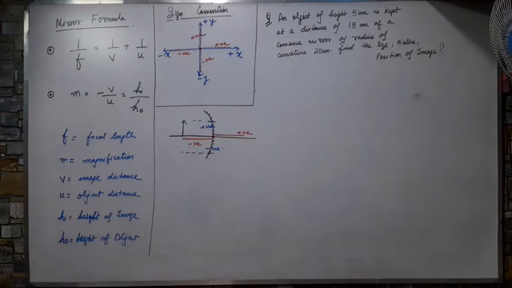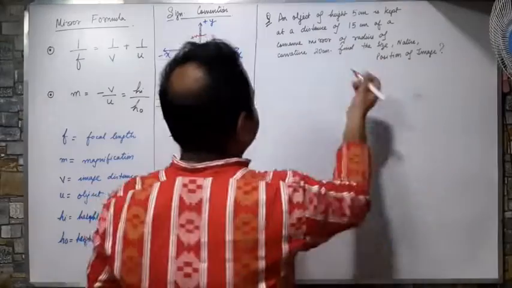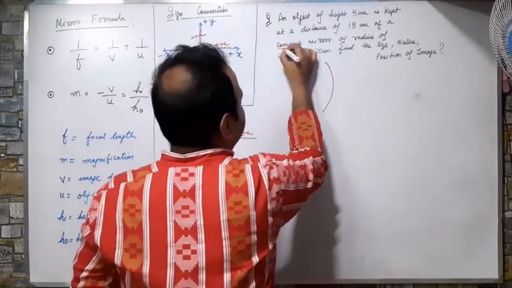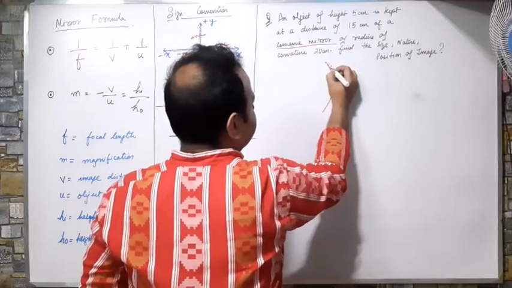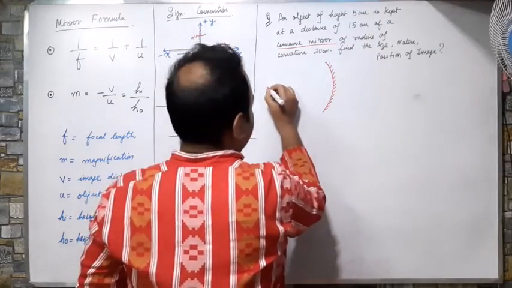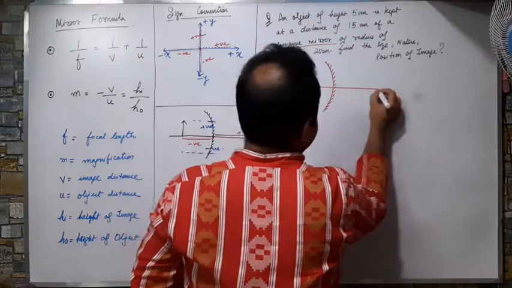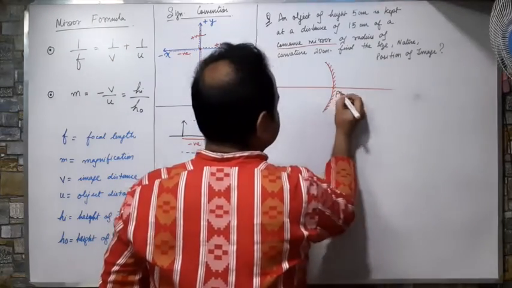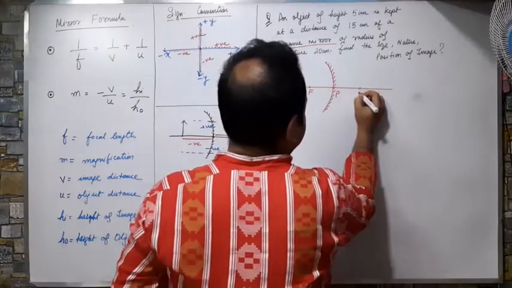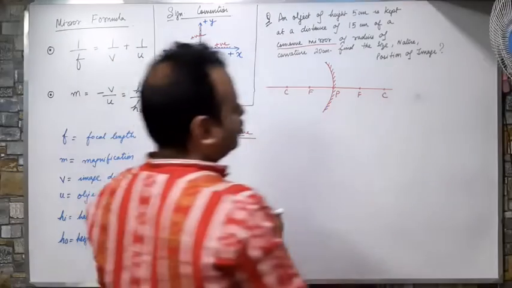Before doing this kind of numericals, the first thing you should do is draw a diagram. I am drawing a concave mirror because we have been given a concave mirror. This is the pole, this is the focus, this is the center of curvature. Okay?